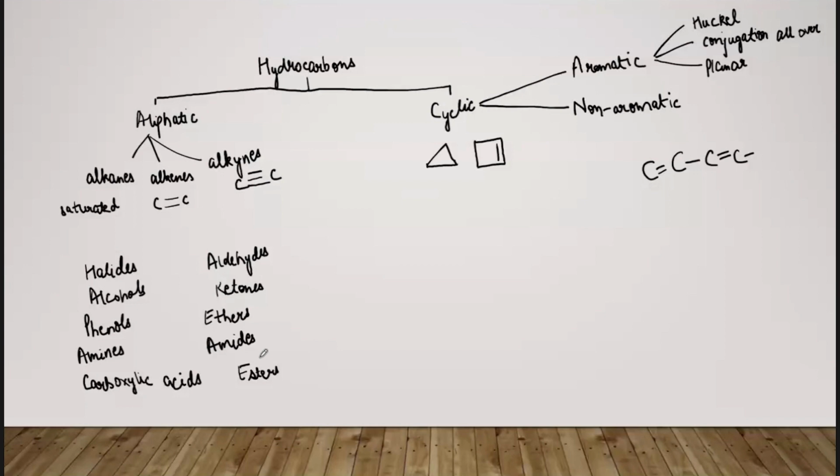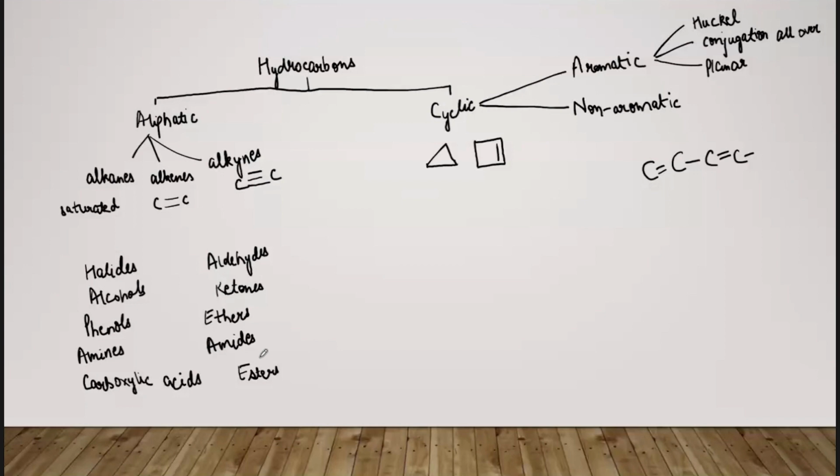So what are alcohols? They are formed when a hydrogen atom in an aliphatic hydrocarbon is replaced by the OH group. Now I already told you what an aliphatic hydrocarbon is. That is an open chain compound. There is no cyclic ring present in that compound. All the carbons are open chain.